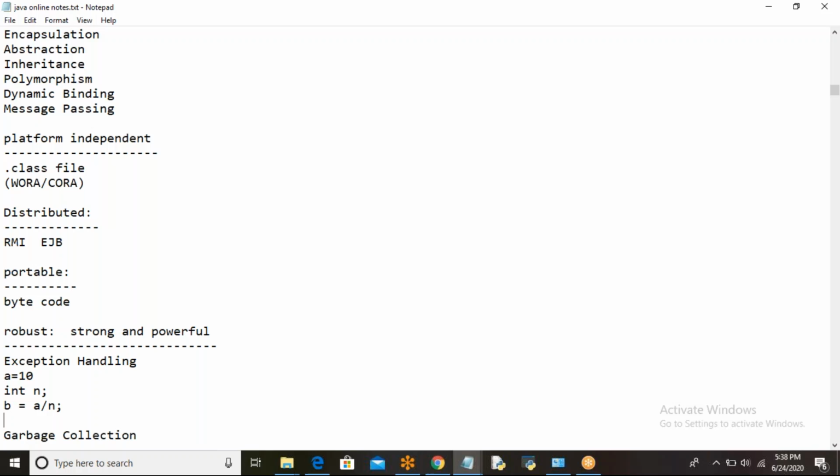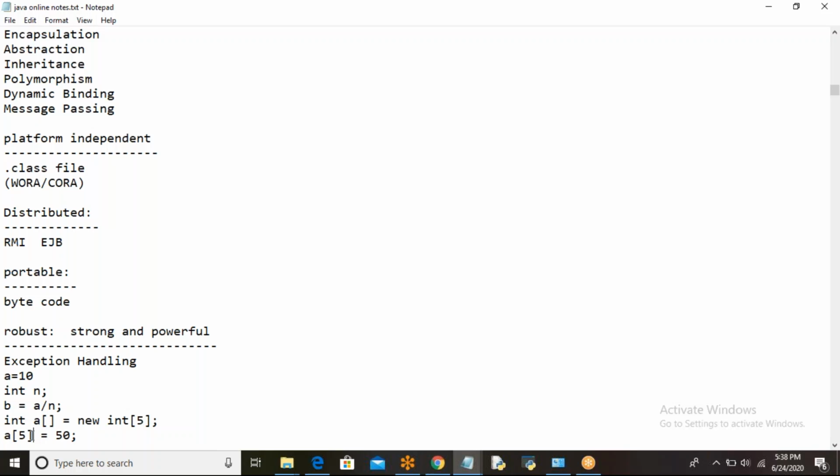Next one is array index out of bounds exception. I have taken an array with what size? new int of 5. I have taken an array with size 5, which means 5 elements I can store. But here 5 elements means a of 0 to a of 4. But here I am writing a of 5 is equal to 50. Array index out of bounds exception, you will get it.